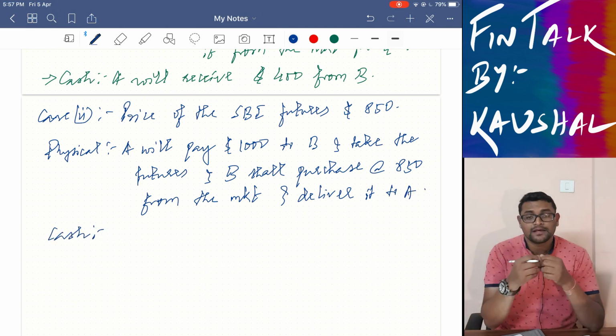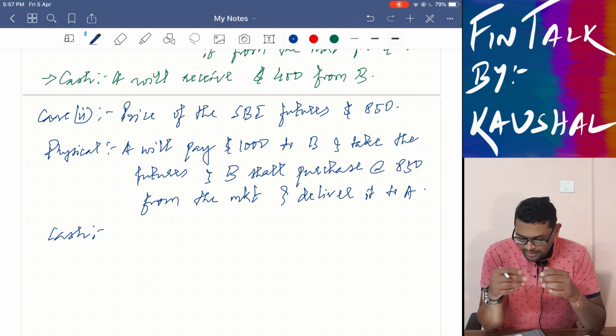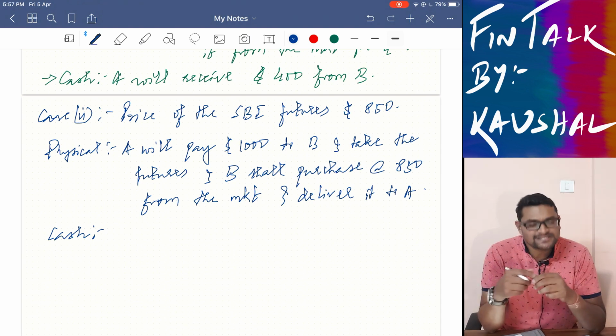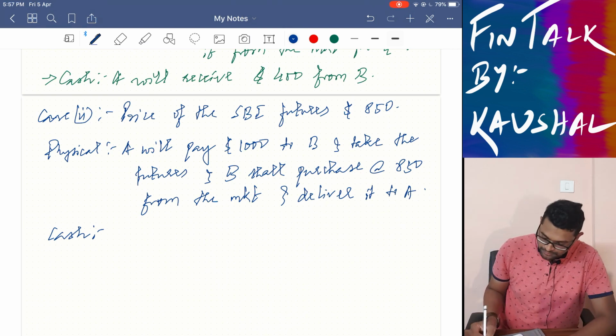Over here again it's exactly similar to case 1. In cash settlement, since A has lost the bet, A is going to pay $150, that is the differential amount, to B, and B is going to receive the same.